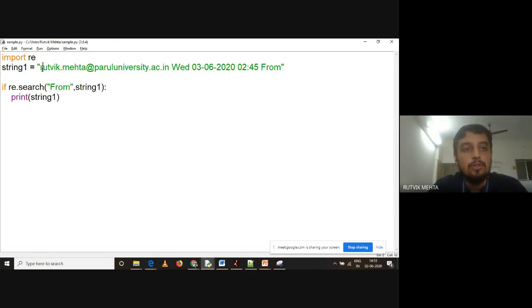So we have to optimize our program. We have to change our regular expression. Can anybody tell me how I can ensure that only if my string is starting with "from", then I print that string?